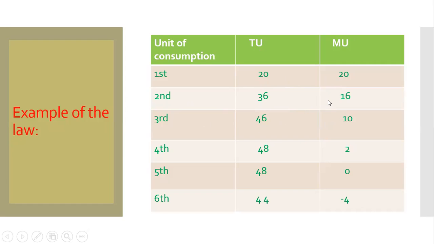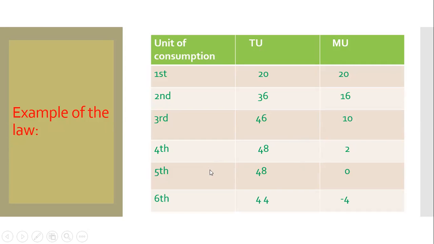So 36 plus 10, 46. In the consumption of the fourth unit, he gets very little utility, and he wants to pay taka 2, that is marginal utility is 2 util. So total utility is 46 plus 2, 48.